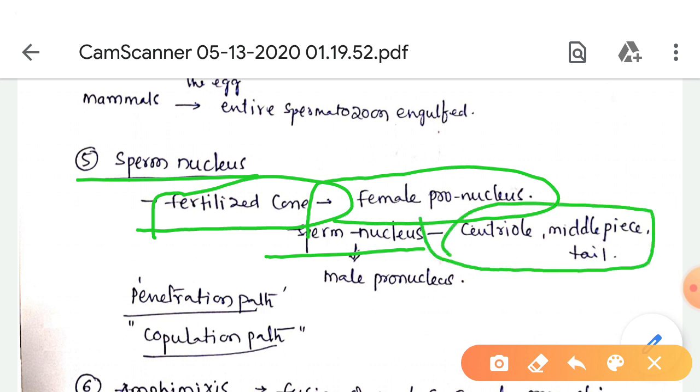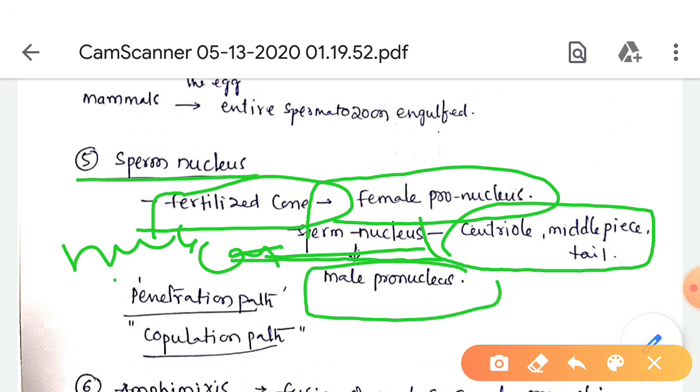Soon rotation of the nucleus and centriole occurs. As a result, the other parts of the spermatozoon are disconnected from the nucleus and later disintegrate in the egg cytoplasm. The sperm nucleus is now termed the male pronucleus.